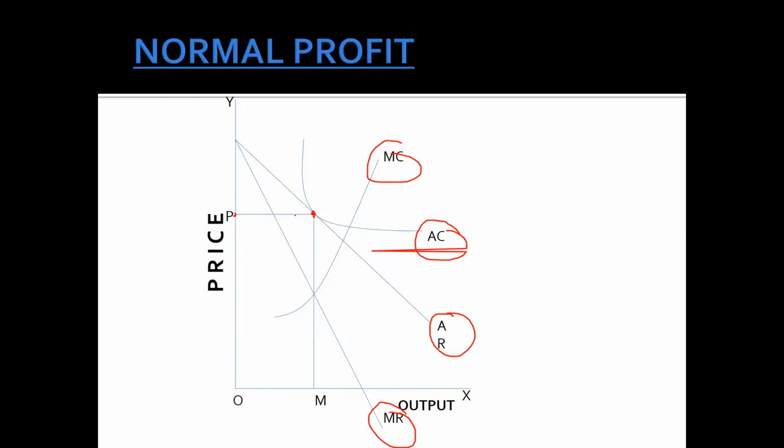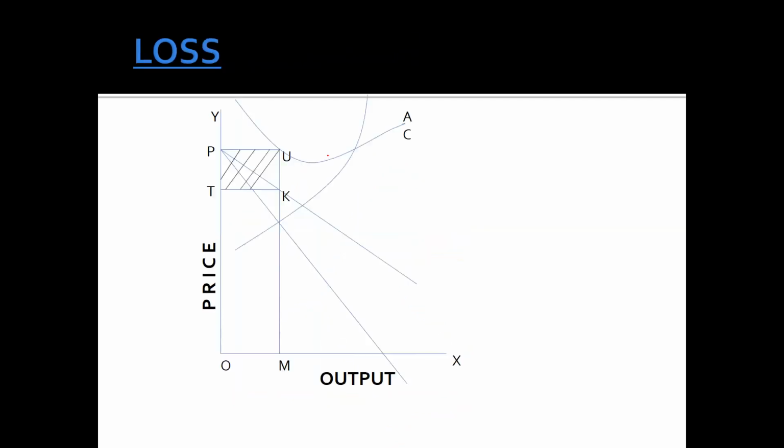Now you can see, because this is the tangent to the AR, at this point AC, whatever the average revenue is, that is equal to the average cost. But loss condition means we are investing more. Average cost is on the higher side, on the upper side. But when we talk about this one, again we can say that is AR, and this curve is reflecting MR, marginal revenue, average revenue.